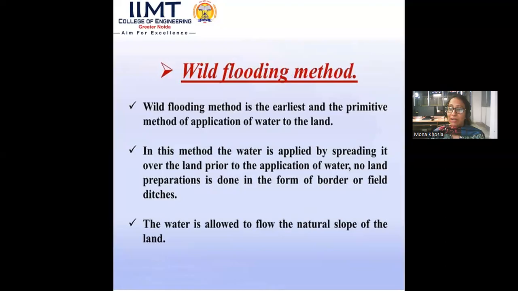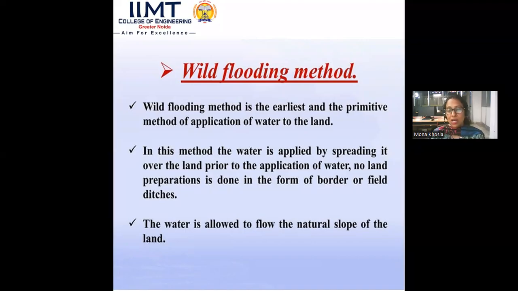Next, the wild flooding method is the earliest and primitive method of application of water to the land. In this method, the water is applied by spreading it over the land, and no land preparation is done in the form of borders or field ditches. The water is allowed to flow along the natural slope of the land.